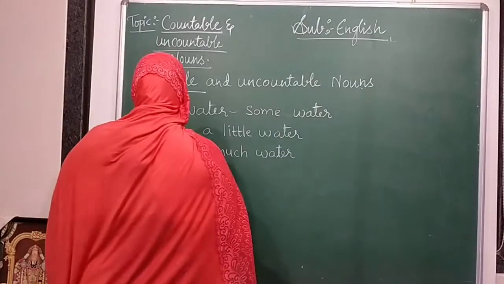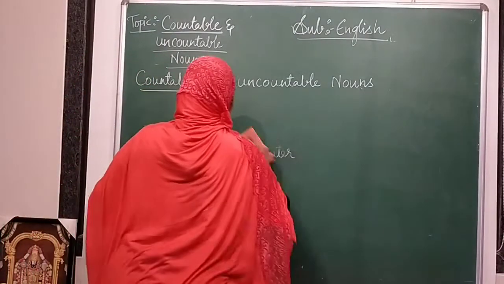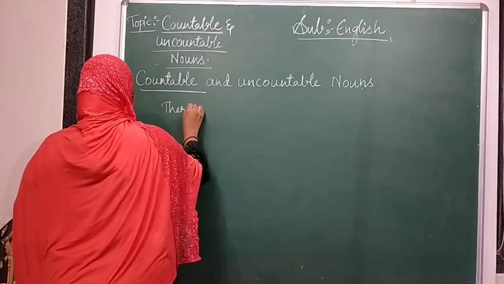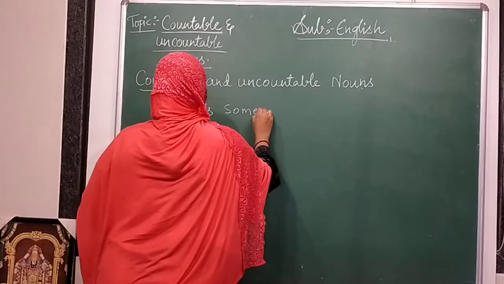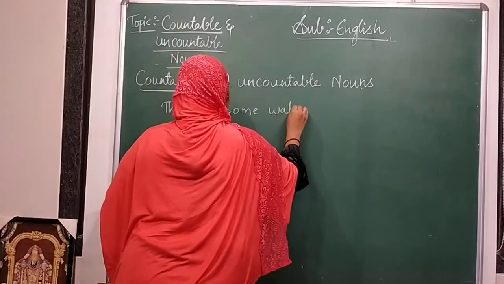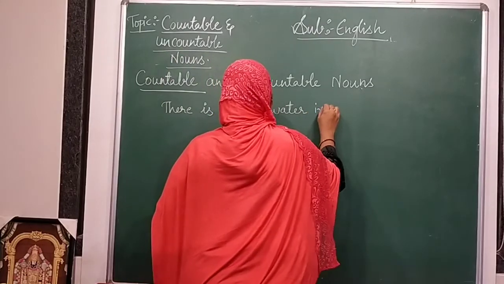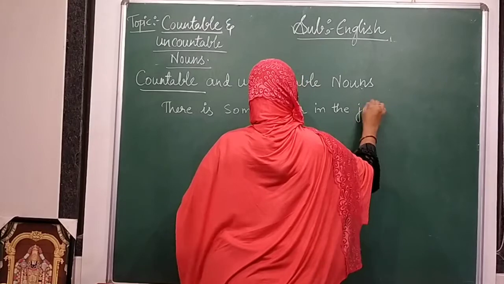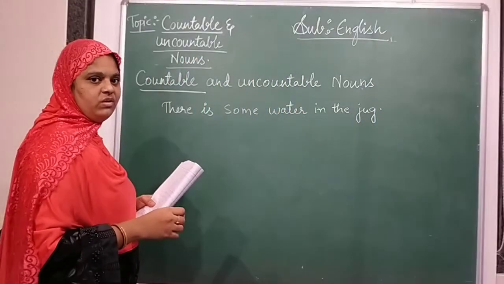For example, there is some water in the jug. So it is an uncountable noun.